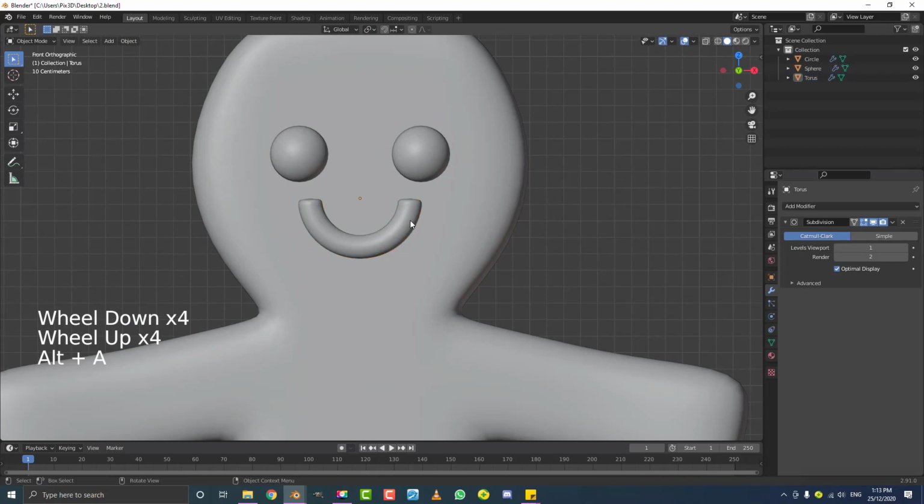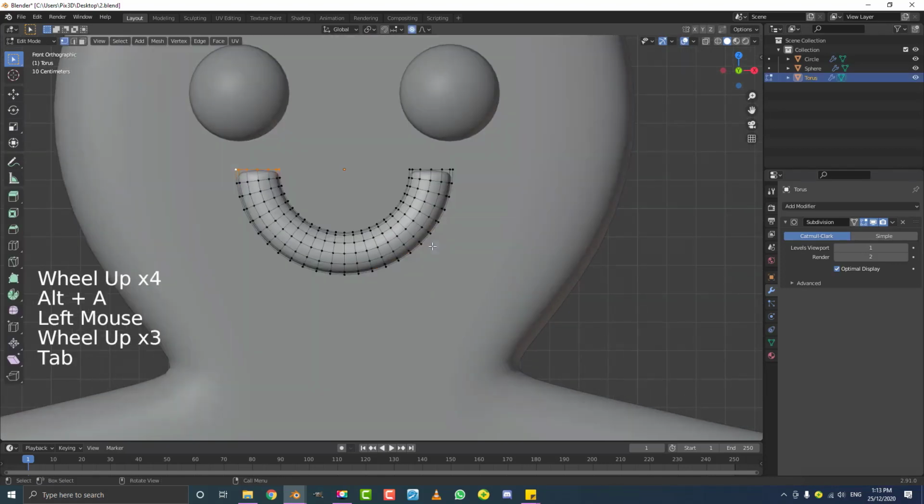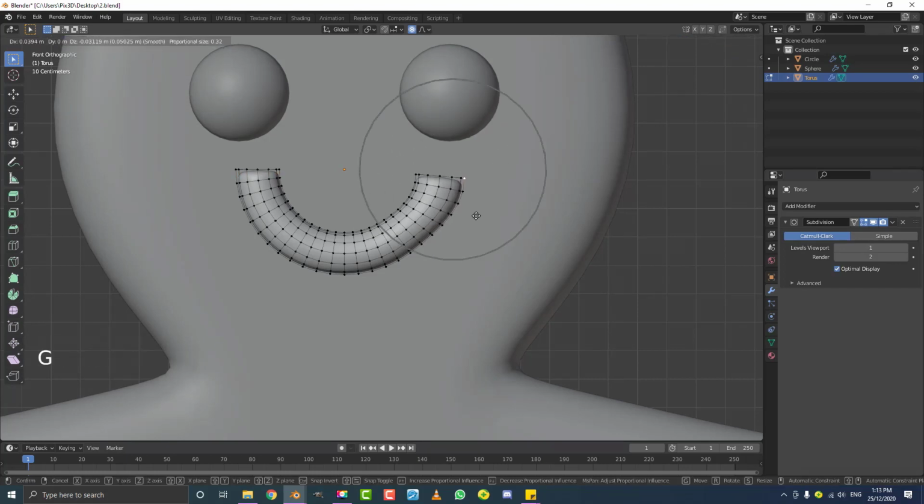So this looks just a little bit too perfect. So what we're going to do is tab into edit mode. With proportional editing still enabled, I'm going to select a vertex here in the corner, hit G, and I'm just going to move it down a bit.